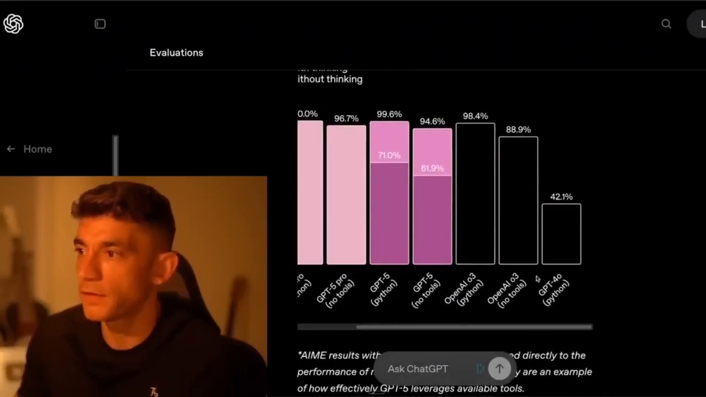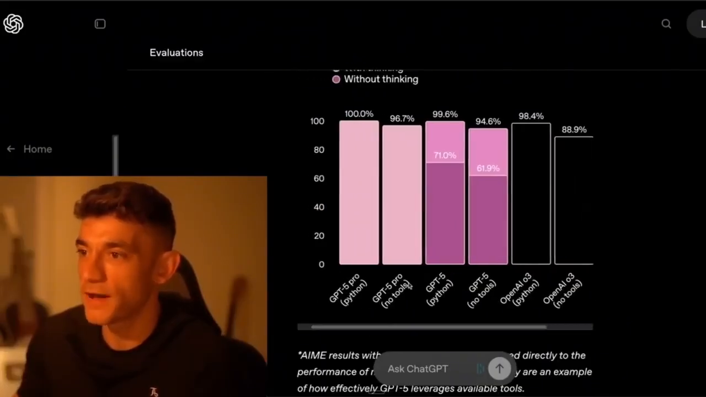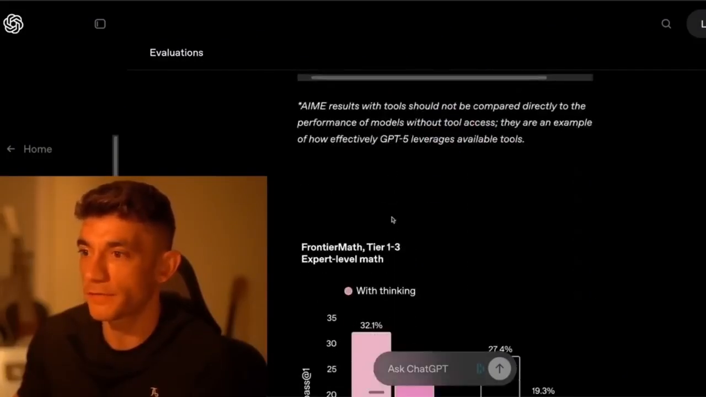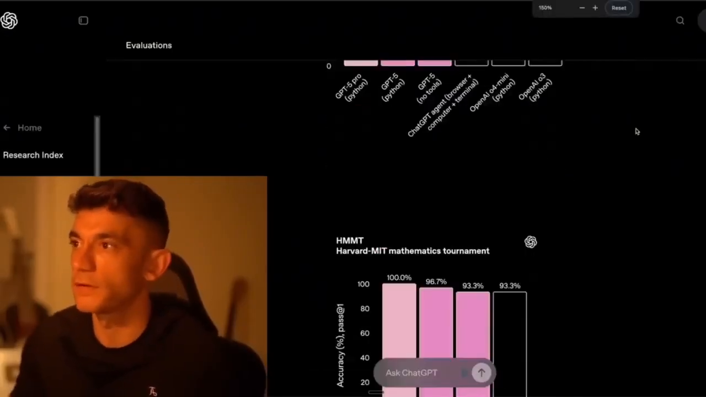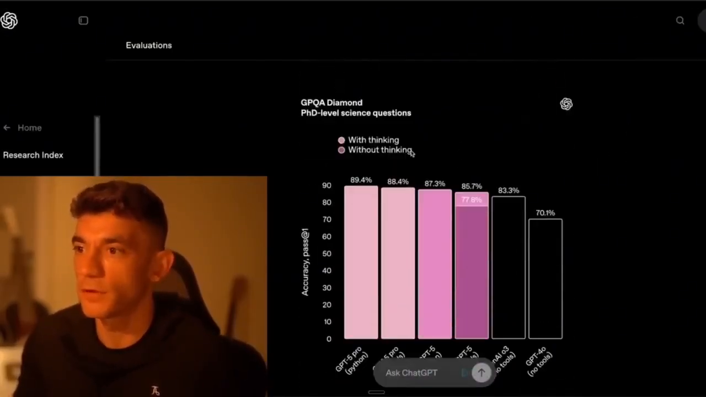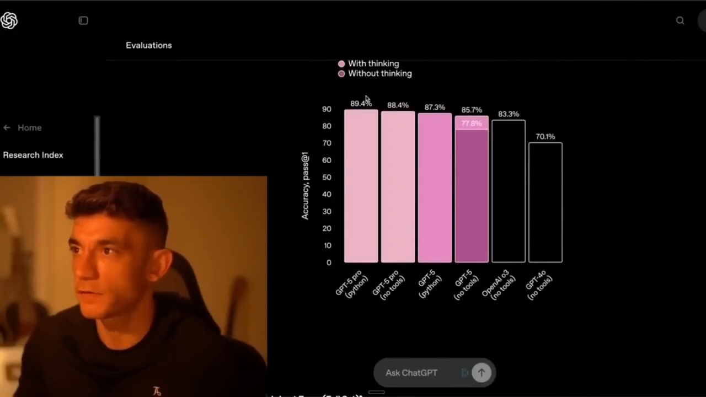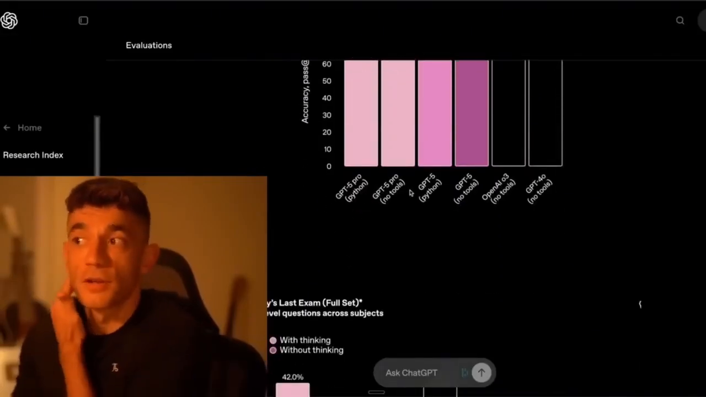And if we have a look here, look at that, GPT-4o is all the way down there at 42% versus GPT-5, absolutely crushing it on maths. Let's see, Frontier Math, compare the benchmarks. It's absolutely destroying other models. Harvard Maths Tournament, PhD level science questions. Yeah, so just across the board, GPT-5 is crushing o3 and crushing o4 as well.